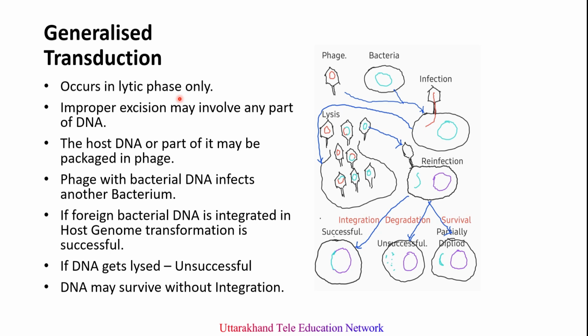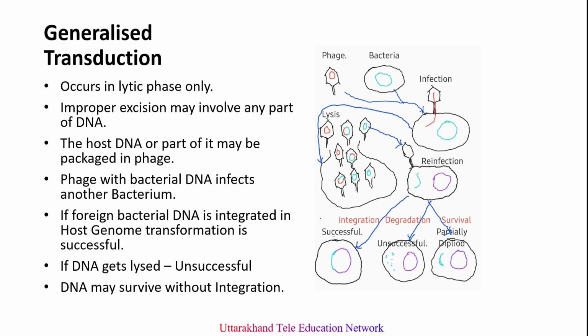No specific portion of the bacterial genome gets packed. So this is called generalized transduction and it occurs in the lytic phase only.